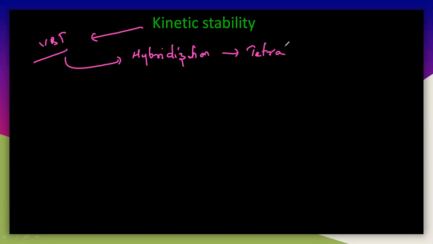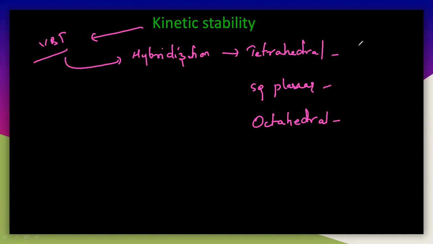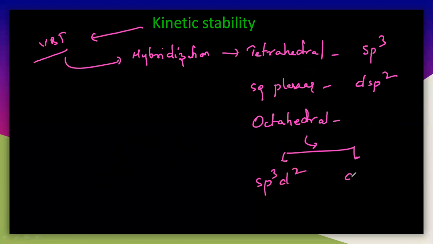One is tetrahedral, the second one is square planar, and the last one is octahedral. So these are the major structures you will mostly see with complexes. Here the tetrahedral hybridization is sp3, square planar is dsp2, and octahedral is again two types: one is sp3d2 and the second one is d2sp3.